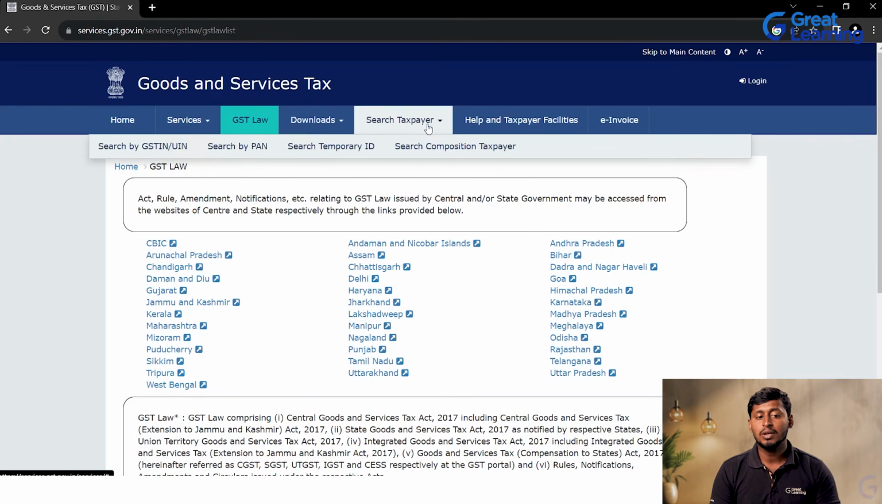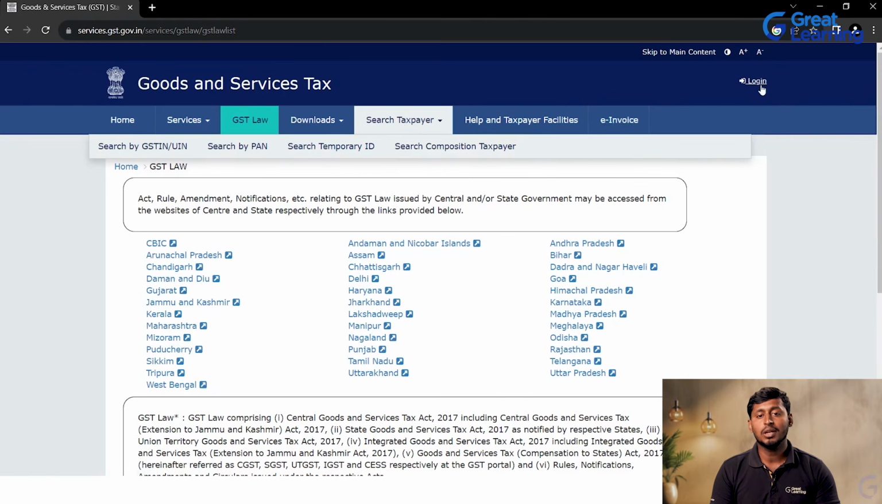Taxpayers. For example, you can search by the GST number or unique identification number, through which we can search for that person or business. Or search by the PAN number of the proprietor, or the temporary ID, or search by composition taxpayer. All those things are available on the website. Other than that, the e-invoice is there.